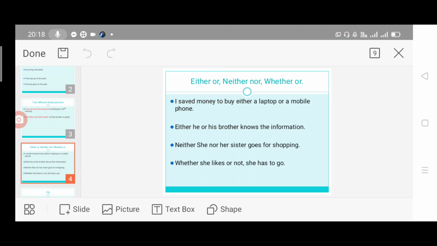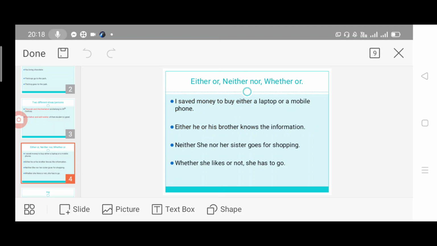I saved money to buy either a laptop or a mobile phone. I saved money to buy either this one or that one. Any one only I can buy. So I am using either. So whenever I use either, definitely we must use or also. I saved money to buy either a laptop or a mobile phone. Let's see another example.